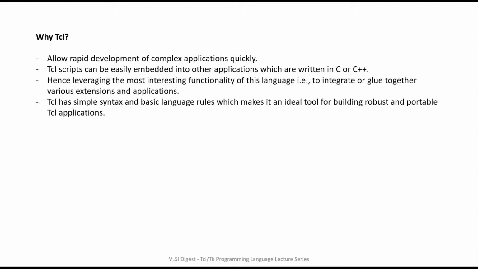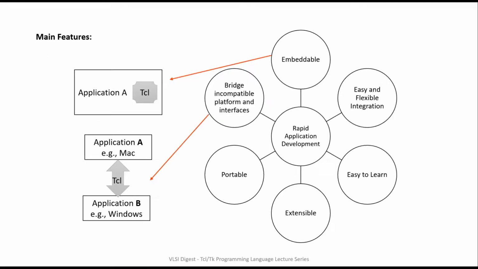Tcl has a simple syntax and basic language rules, which makes it an ideal tool for building robust and portable Tcl applications. These are some of the main features of Tcl presented in the form of a flow diagram. Tcl language is portable, extendable, and allows flexible integration. You can easily include Tcl as an embedded scripting language in other applications which are sometimes written in C, C++, or Java. It is an ideal tool for solving integration problems across incompatible interfaces or applications running on different operating systems.